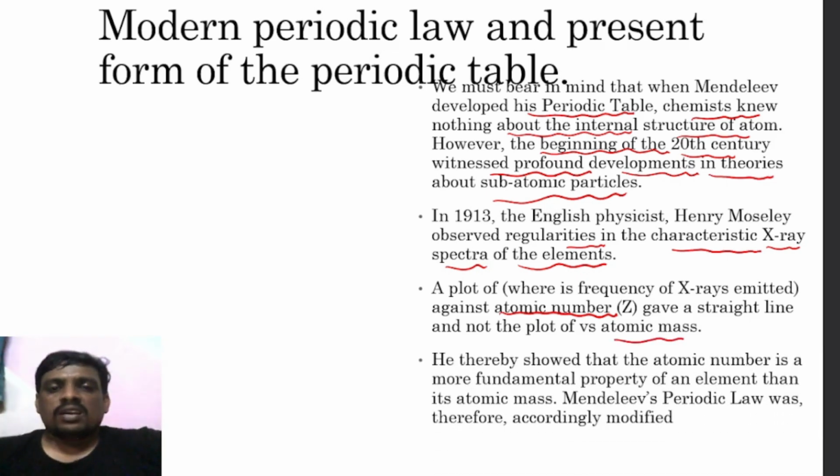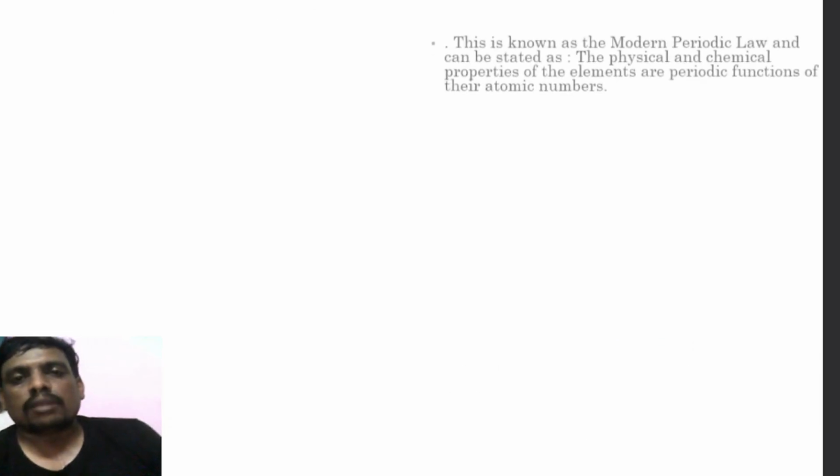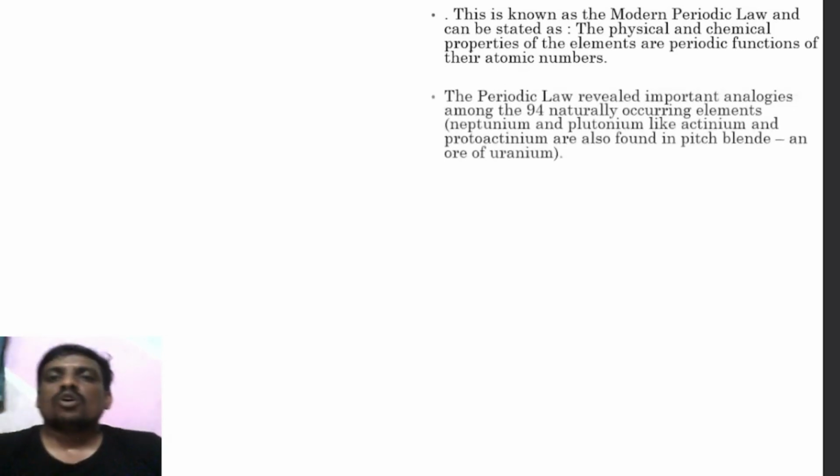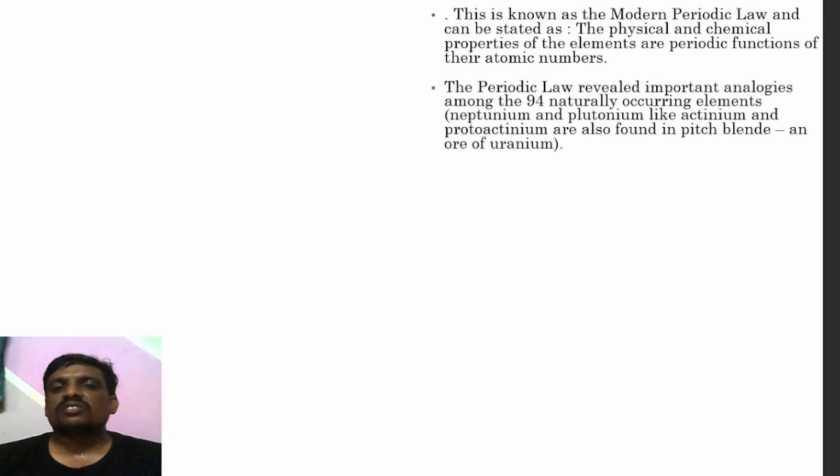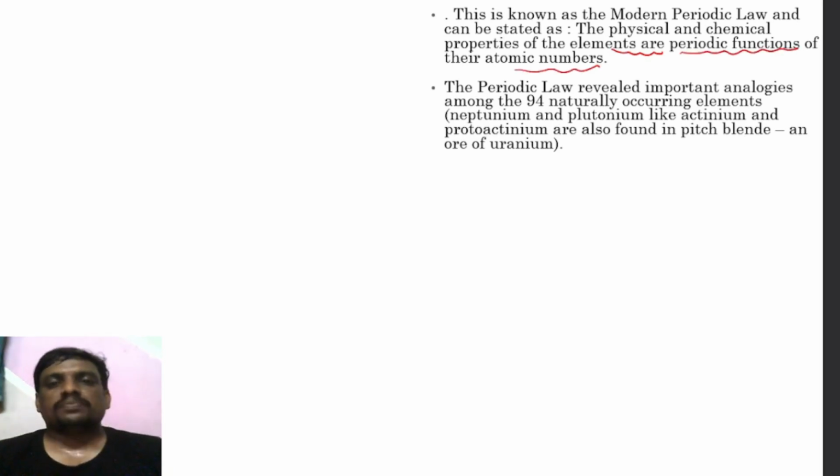Thereby it showed that atomic number is a more fundamental property of an element than its atomic mass, and Mendeleev's periodic law was accordingly modified. This is known as the modern periodic law. It can be stated as: the physical and chemical properties of the elements are periodic functions of their atomic numbers.